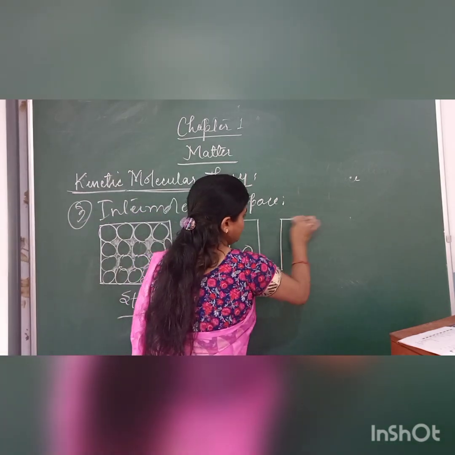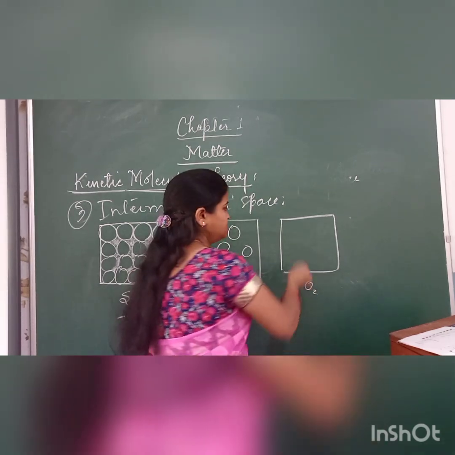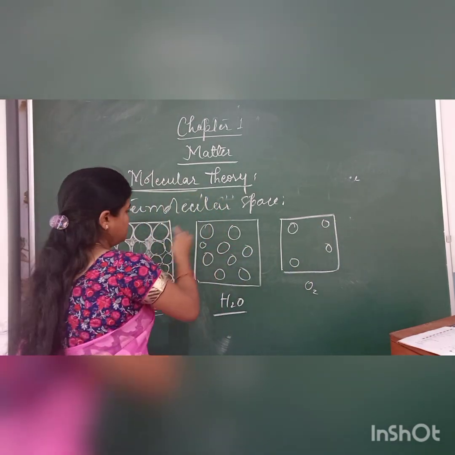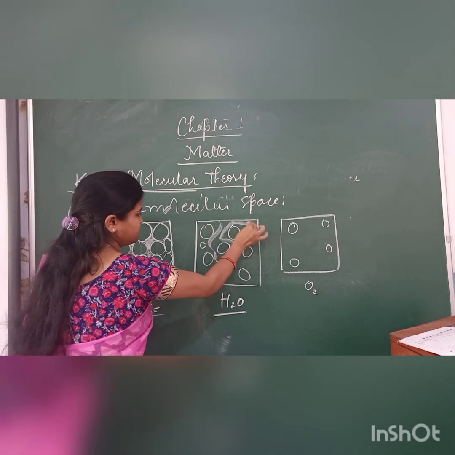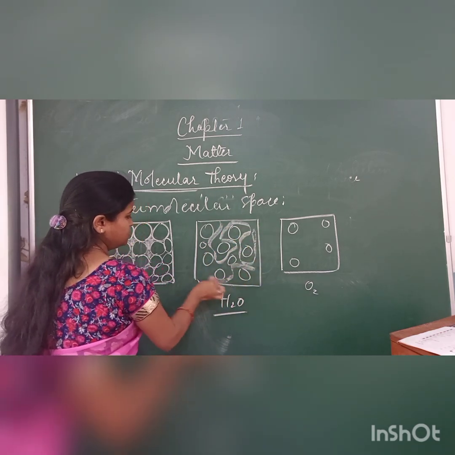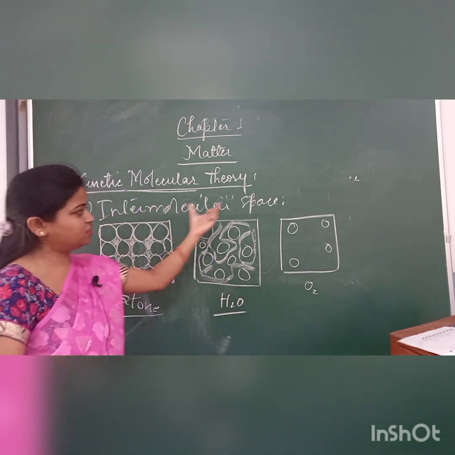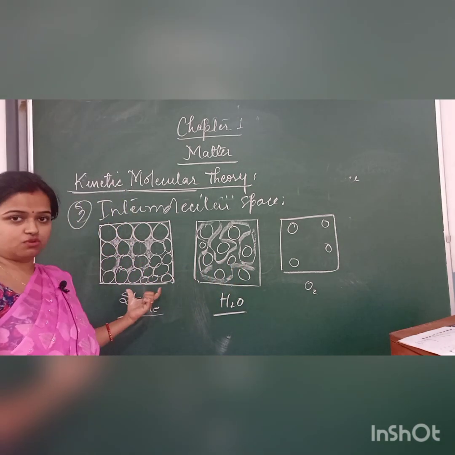Next I will take a molecular condition of oxygen, which is considered a gas. Now you see its molecules are very far, so easily it can move from one part to another. So the intermolecular space in case of water is more as compared to that of stone.